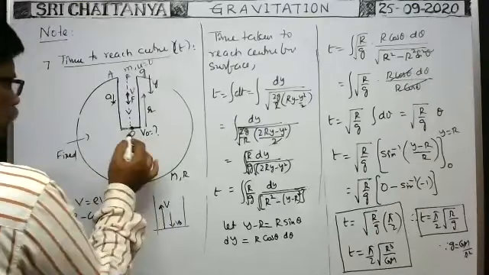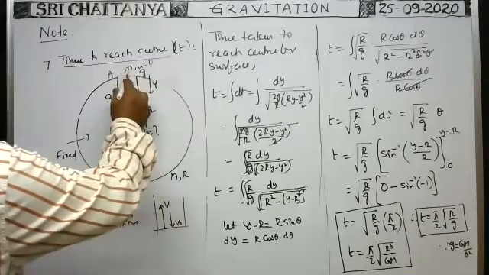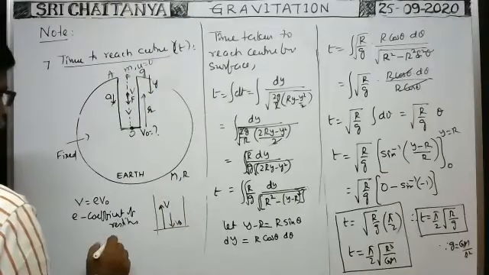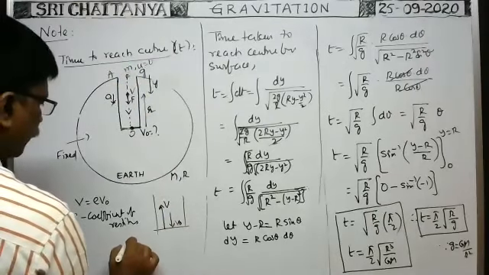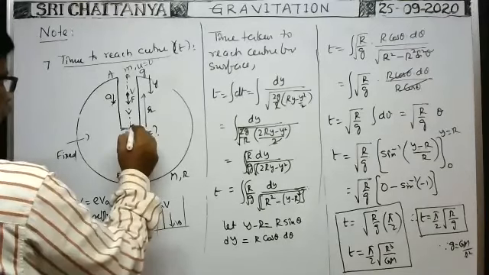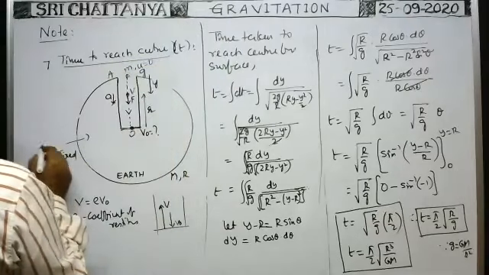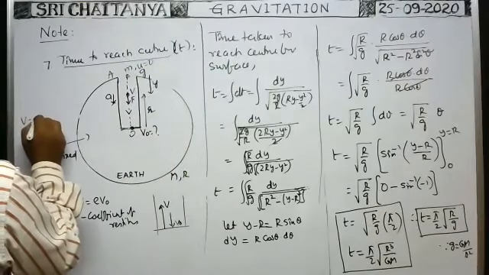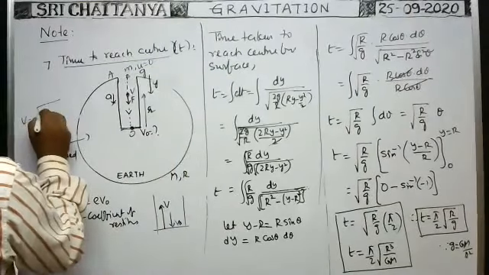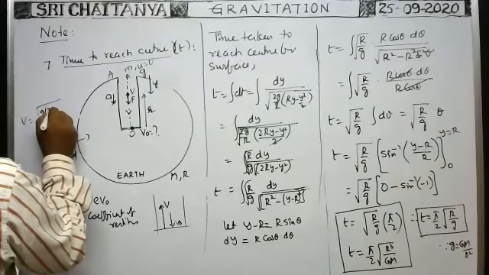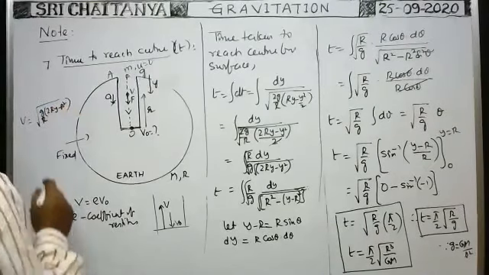At any distance y from the surface, the velocity v is equal to root of g by capital R into 2Ry minus y square, we got.